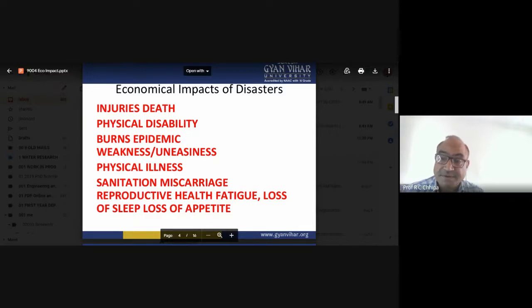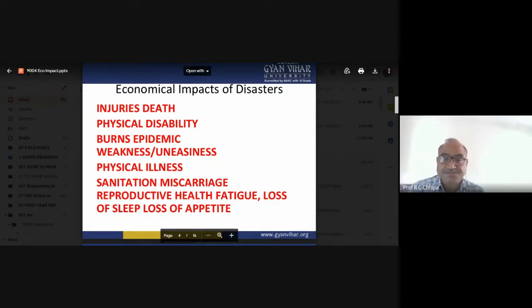So after the pandemic, whatever the COVID patients, they have the post-COVID situation. So that is the health fatigue. Different organs of human beings are damaged because of COVID-19. So that particular effect, health fatigue, is related with that.